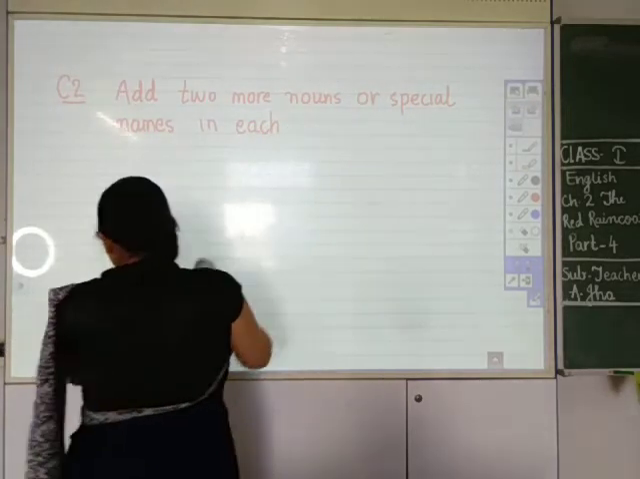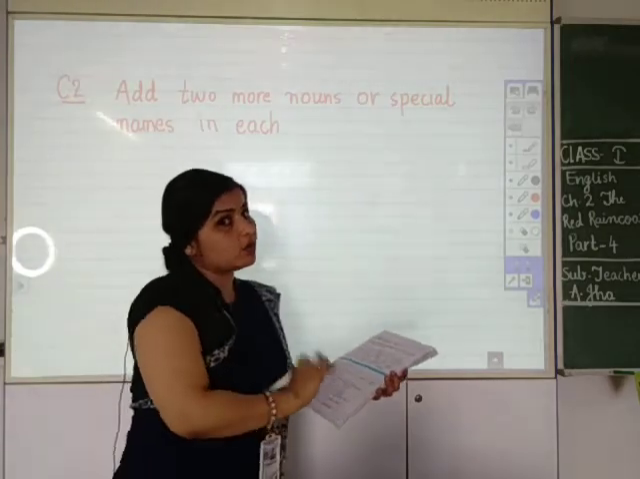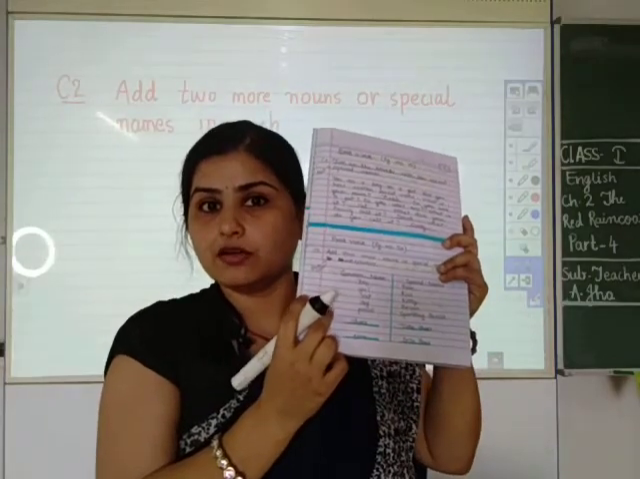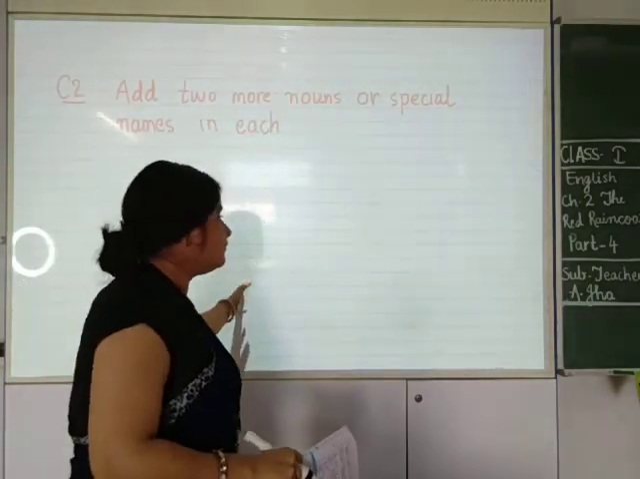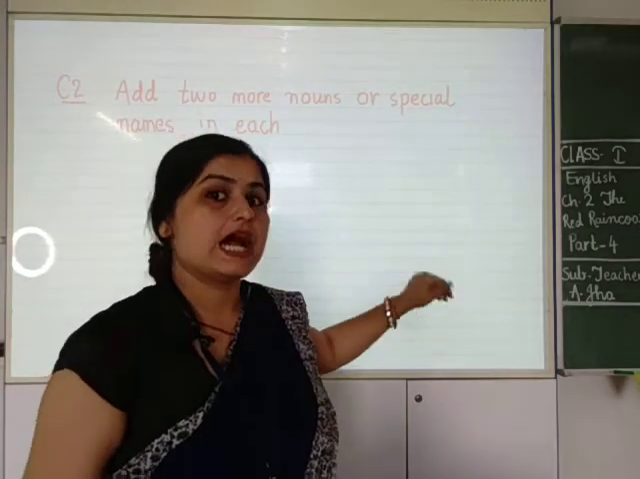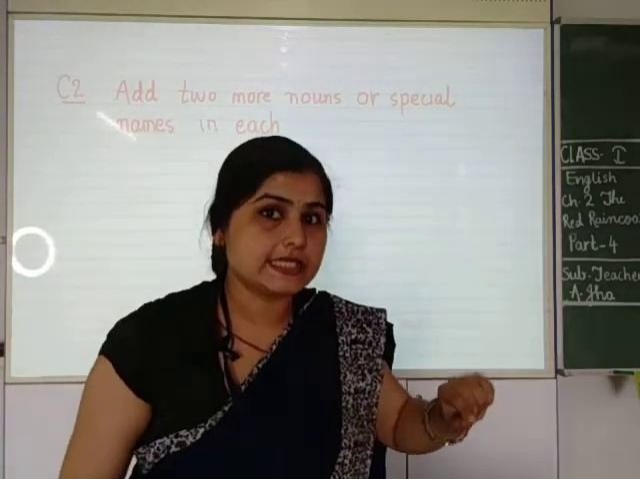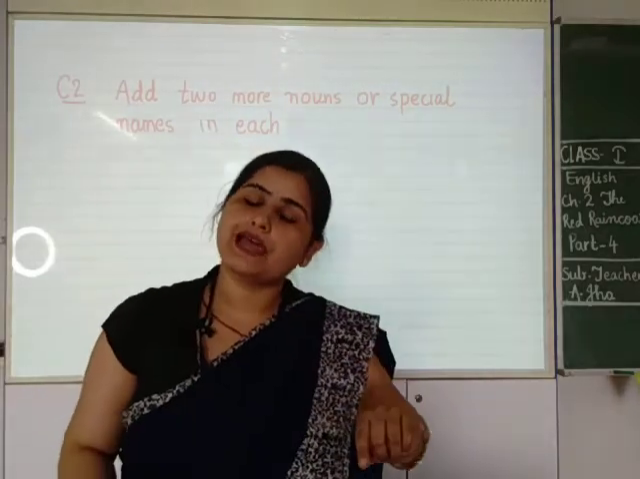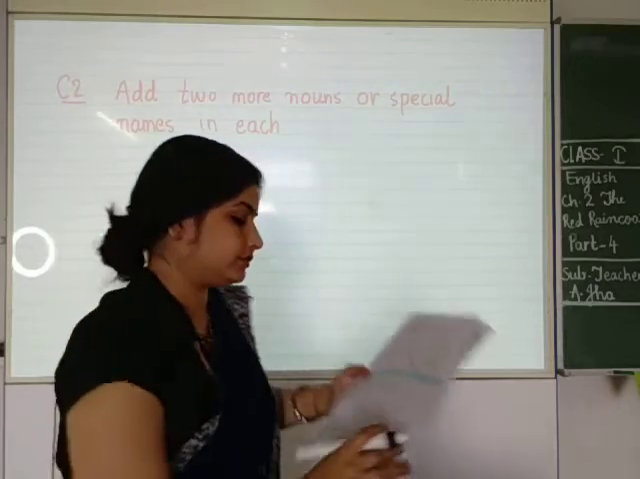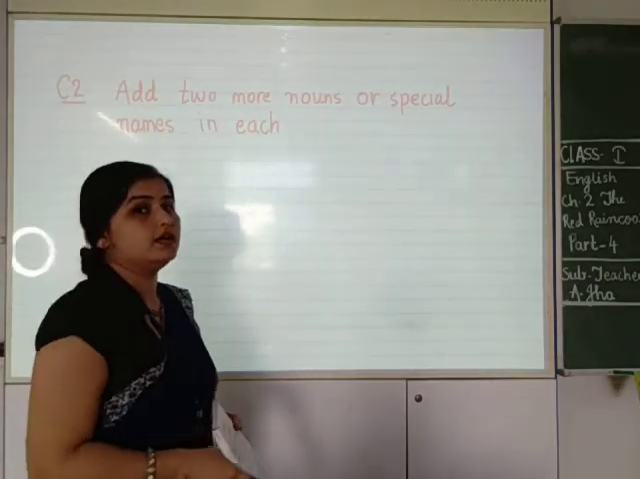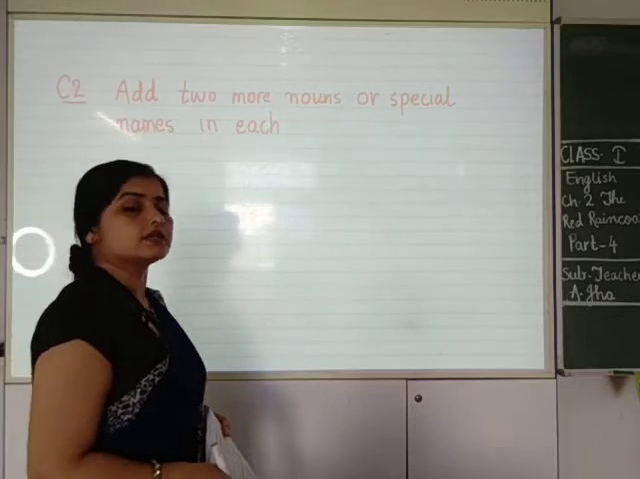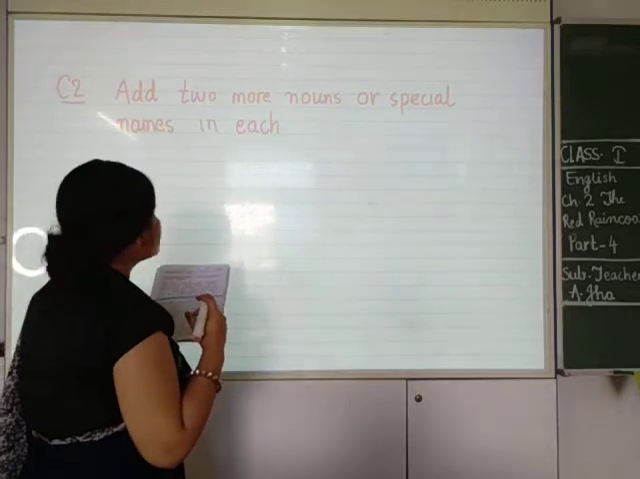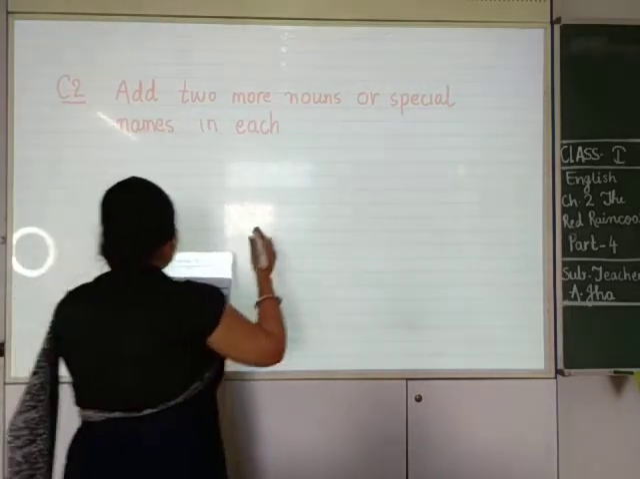Although this is in the book, but this is your homework of the day. यही आज का होमवर्क है आपका. This is your homework as I am writing here, you should fill your book first. After that, put today's date and write, this is the homework. It should be in your book as well as in your notebook. ये आपकी बुक में भी होना चाहिए और कॉपी में भी होना चाहिए because this is the homework. So the question is, add 2 more nouns or special names in each column.